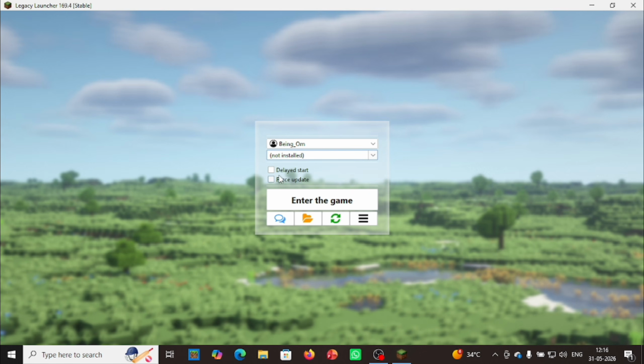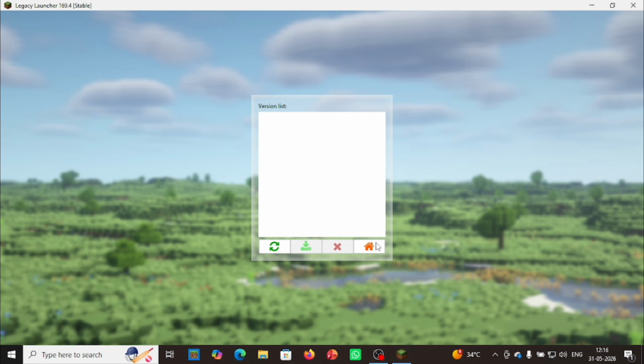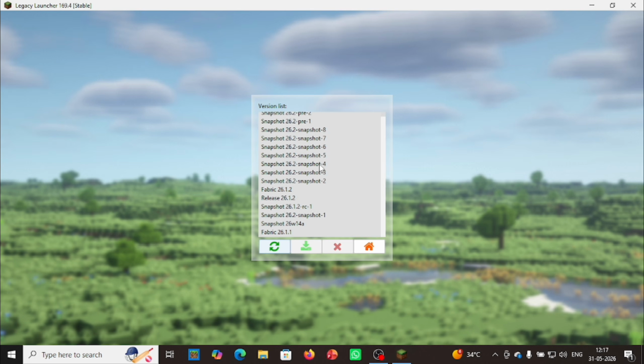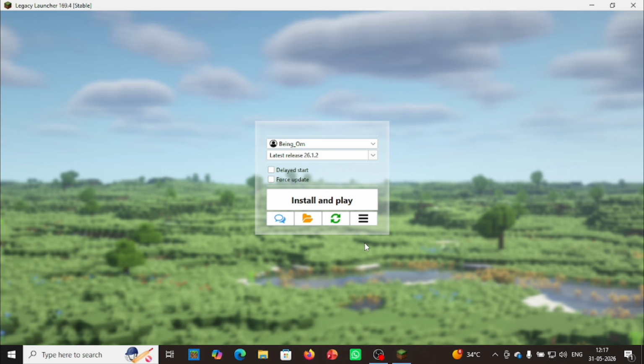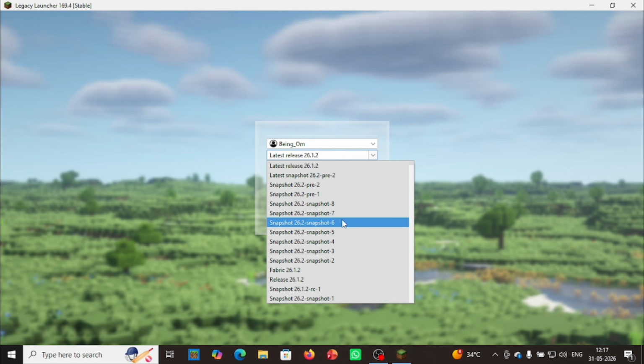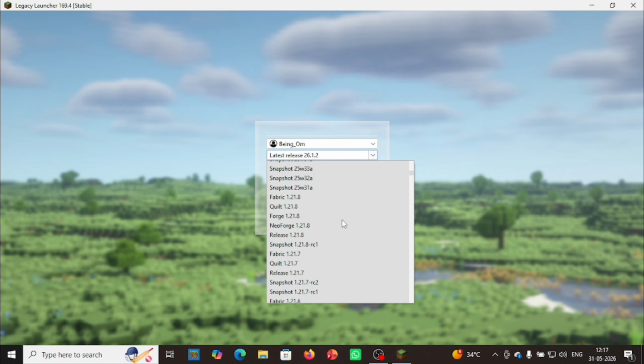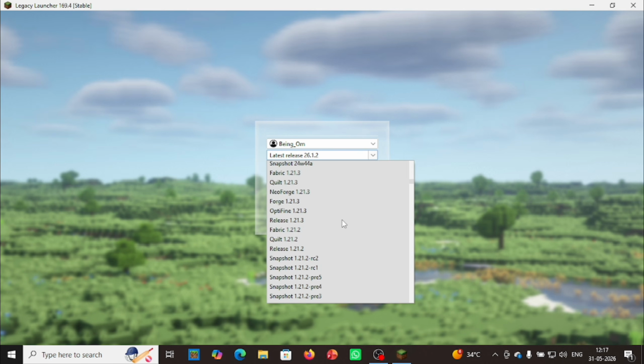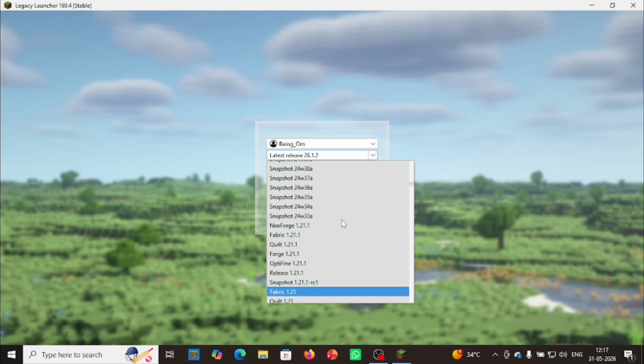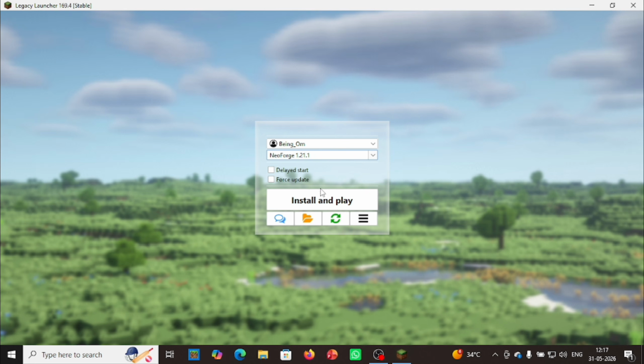As you can see, there is no version list. So we will click on the three lines, go to manage versions, and then refresh the version list from the server. As you can see, all the versions have come into our list. We will download NeoForge 1.21.1. We just need to find it. Okay, we have found NeoForge 1.21.1. So let us install it.